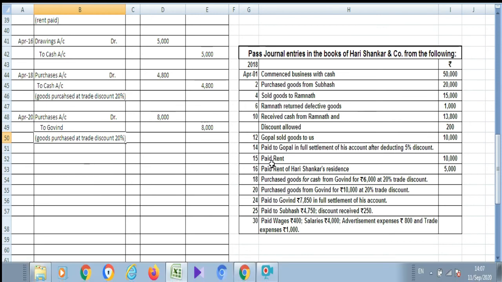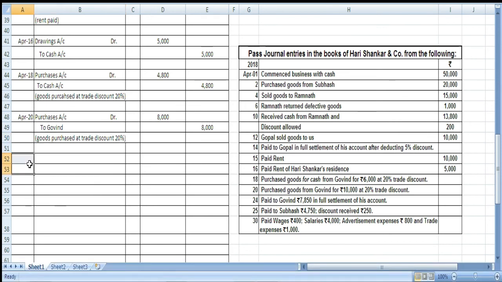Okay. Then we have here April 24. Okay. So, on April 24, paid Govind 7850 in full settlement of his account. So, here we had purchased on credit from Govind goods worth of 8,000 after receiving 20% discount, and now we are settling with 7850. Here again 3 accounts are affected. One is Govind, who is becoming the receiver. So, we are going to debit Govind.